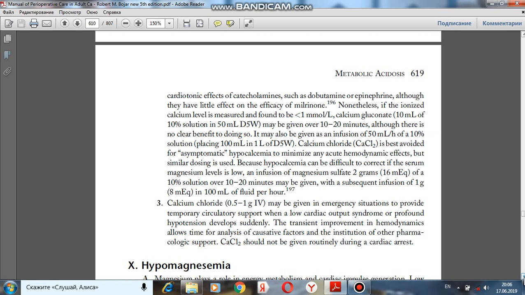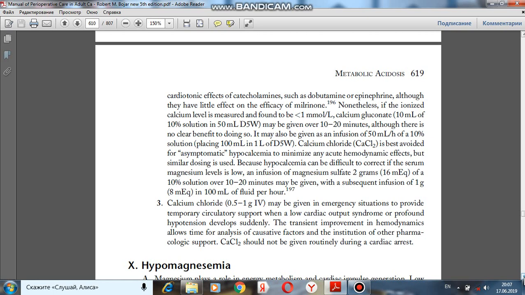Because hypocalcemia can be difficult to correct if the serum magnesium level is low, an infusion of magnesium sulfate 2 grams, 16 milliequivalent, of a 10% solution over 10 to 20 minutes may be given with a subsequent infusion of 1 gram in 100 milliliter of fluid per hour.